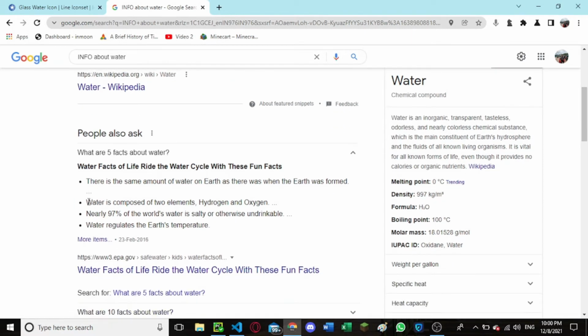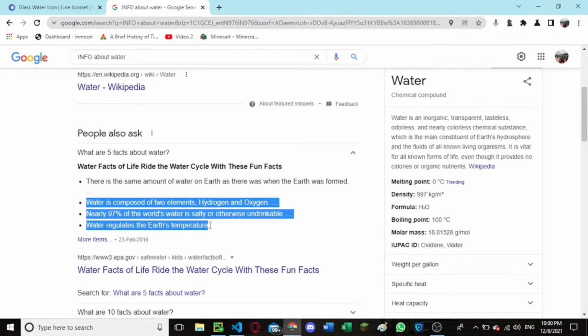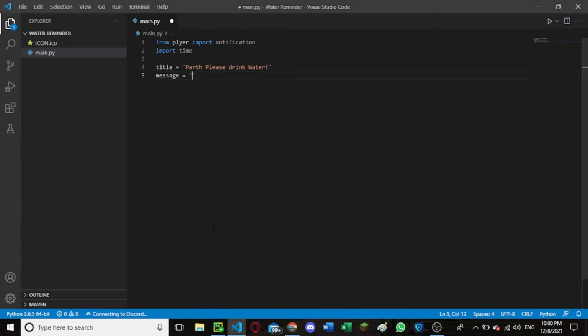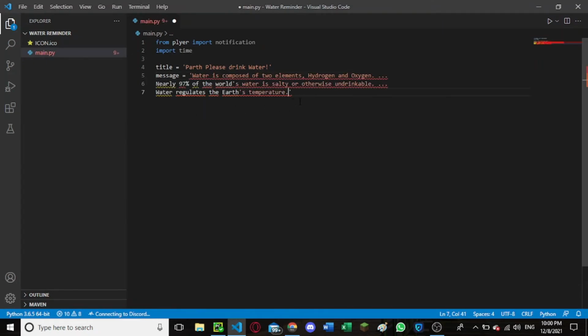I'll copy a couple of these, like 3, and paste them. We'll be adding 3 of these, and because there are gaps and dots, we need to add 3 colons.